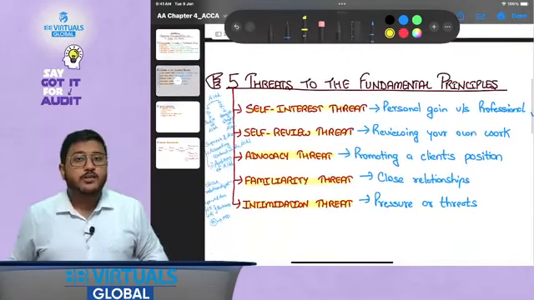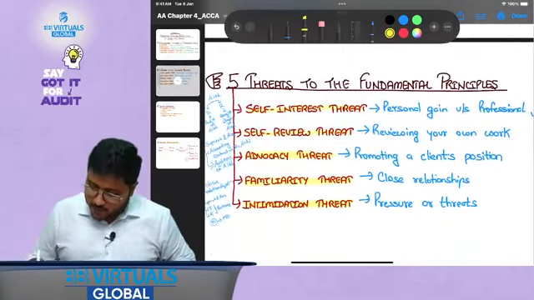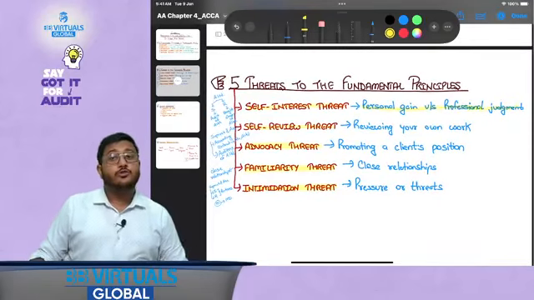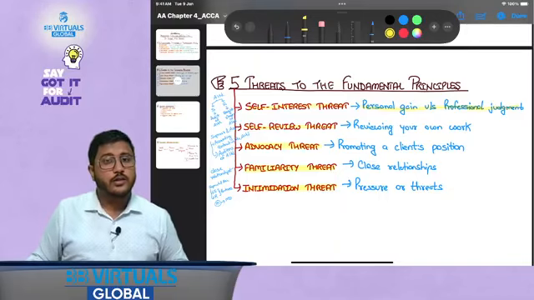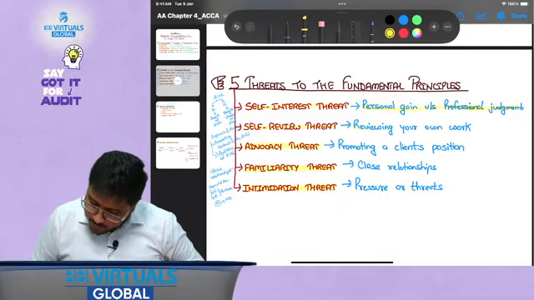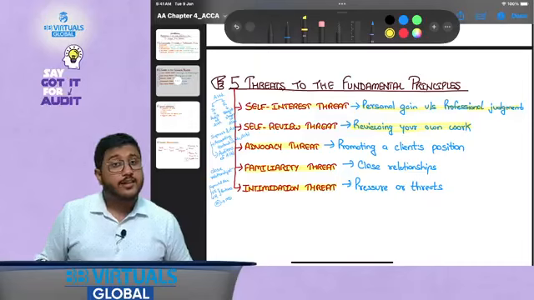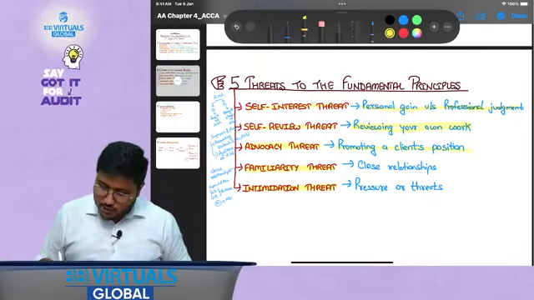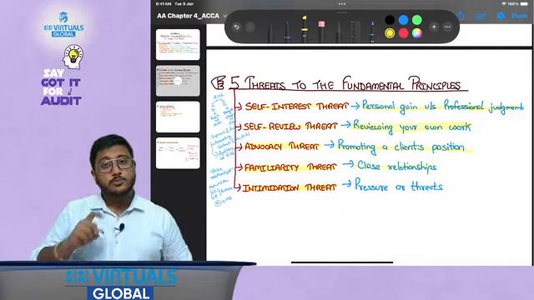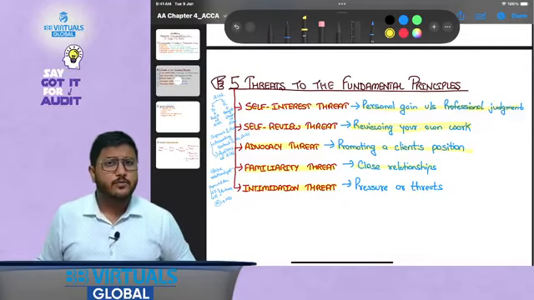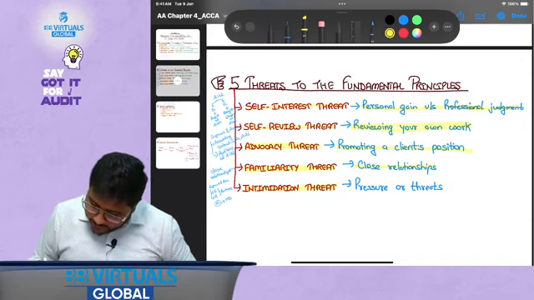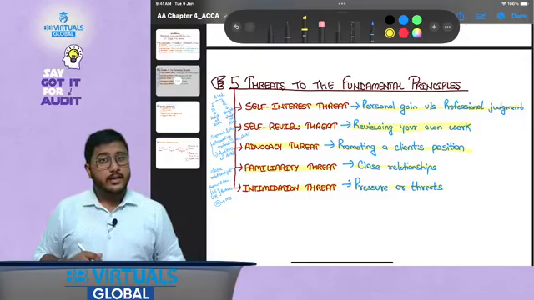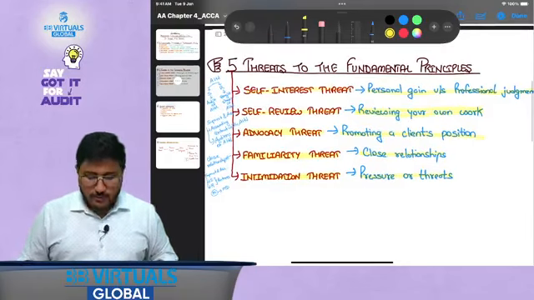Now, 5 threats to the fundamental principles. Personal gain versus professional judgment, that is, there should not be a dilemma between personal gain and professional judgment. Reviewing your own work is what self-review threat is. What is advocacy threat? Promoting a client's position to the level it becomes your position. Familiarity threat: close relationships should be avoided in a firm where you are doing the professional assignment. Intimidation threat: pressure or threats should not be there. Your professional judgment should not be driven by intimidation.